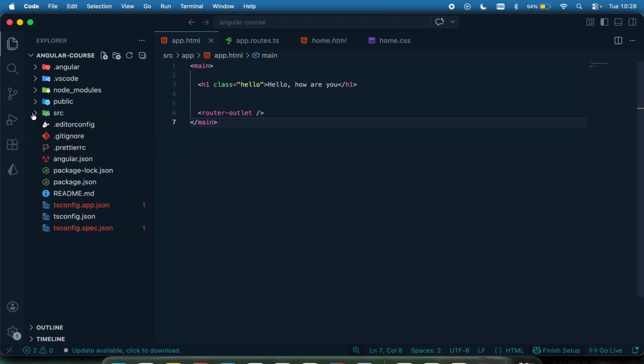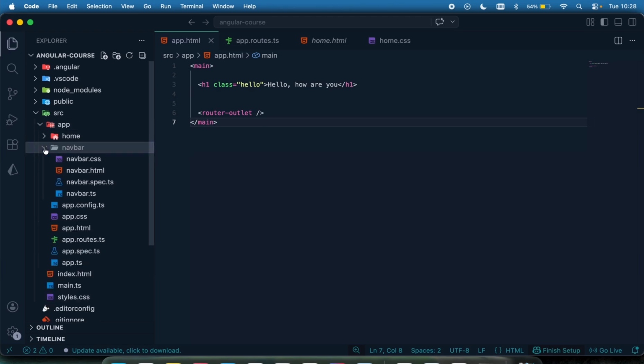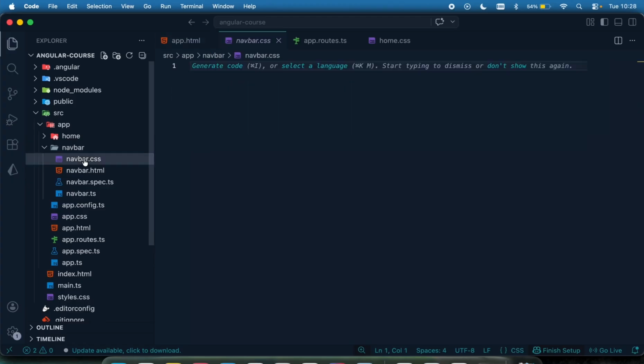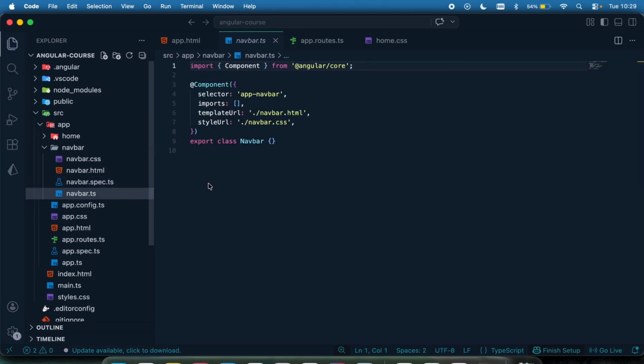So again, if I go to my src, my app right here, you can see a navbar folder was created for me. And if I open that, I can see my navbar.css, my template, and then my test, and then my component right here. So let's proceed to create our navbar. Again, we want to be able to create our navbar and then display it in every application we are in.